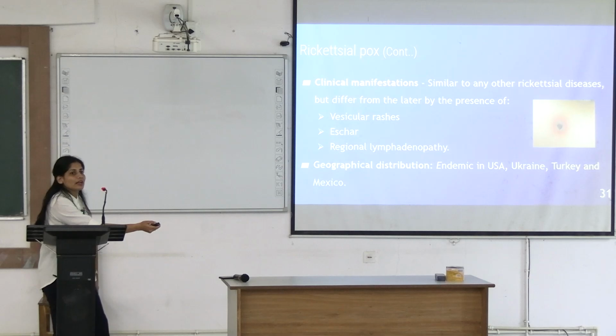Till now you were seeing maculopapular rashes. In rickettsial pox you can see that there is an eschar formation wherever the mite bites. So what else can you see? This thing is known as eschar, where there is necrosis over the vesicular region where the vector had bitten, and regional lymphadenopathy is also observed.